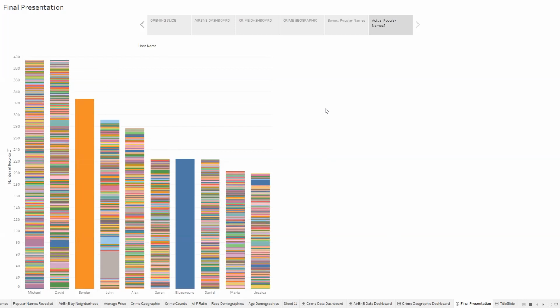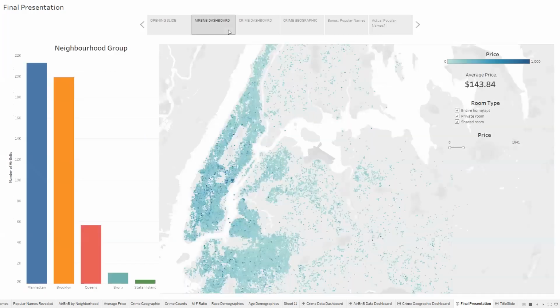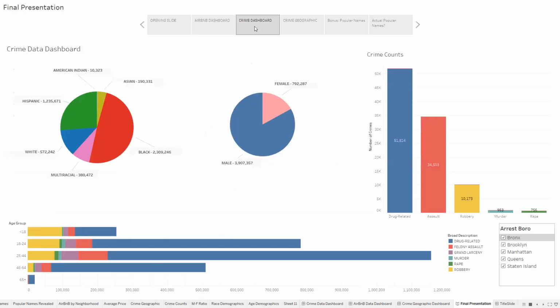Overall, it was an interesting experience seeing how things correlated between Airbnb prices and locations, and being able to filter down and find specific areas that we might be interested in at a certain price.